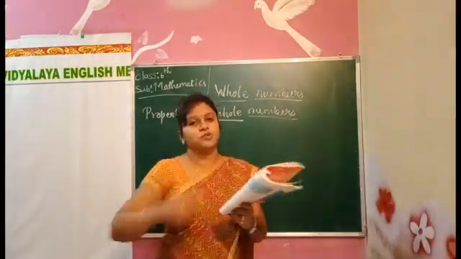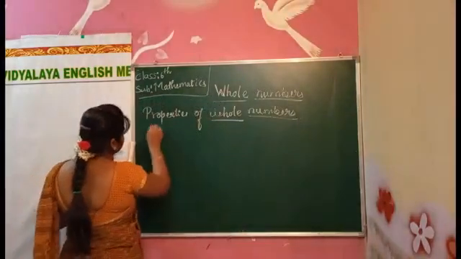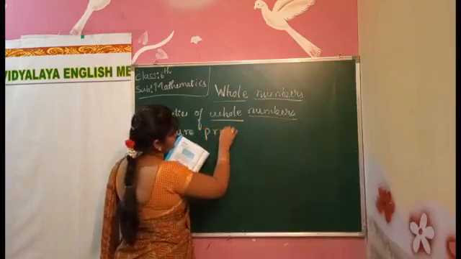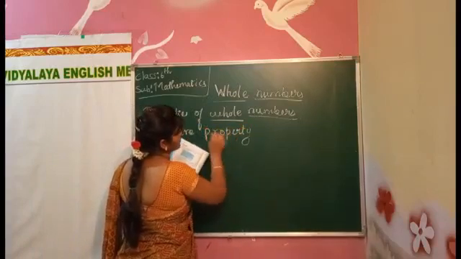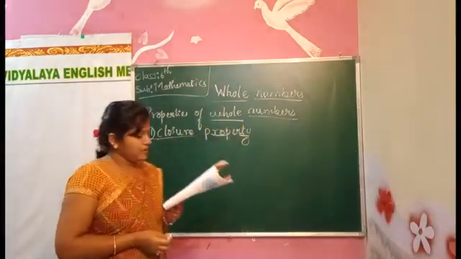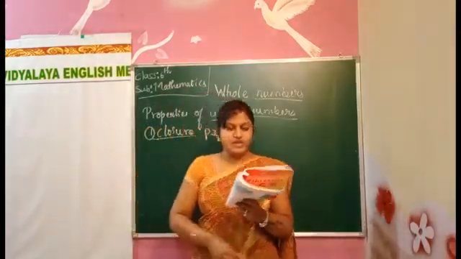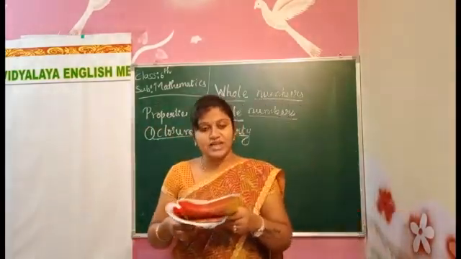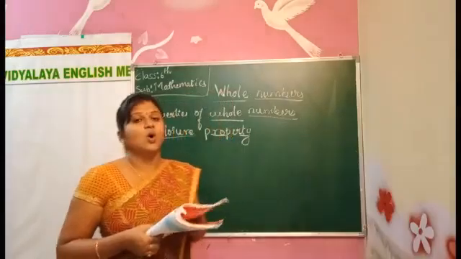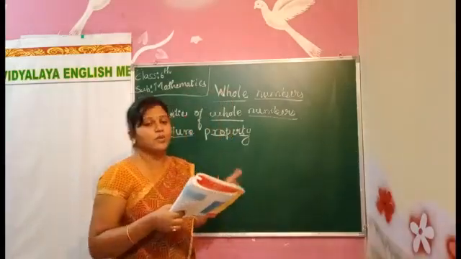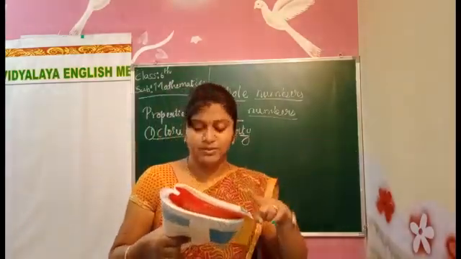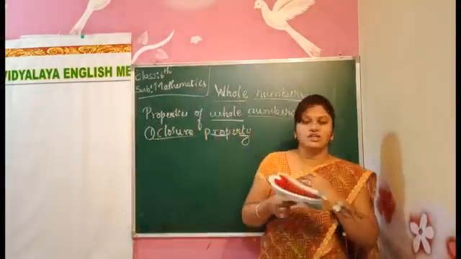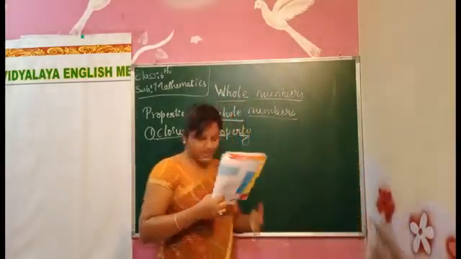Now the first property is the closure property. Now I will read page number 32. All of you open page 32. Whole numbers are closed under addition and also under multiplication. Whole numbers hold the closure property for addition as well as multiplication. It does not hold for subtraction and division.